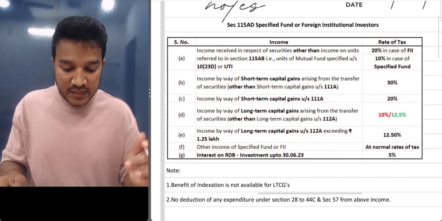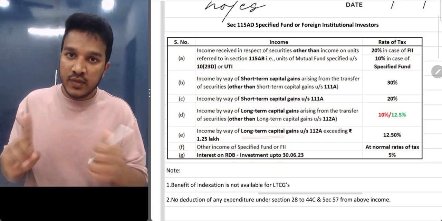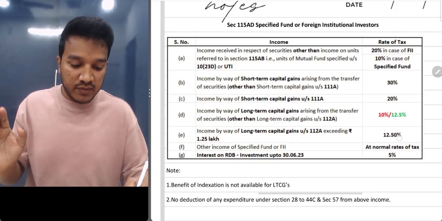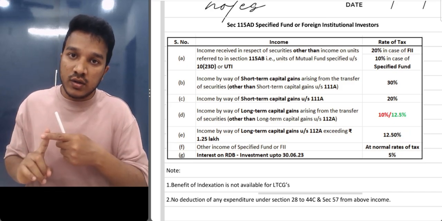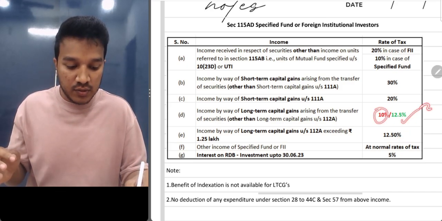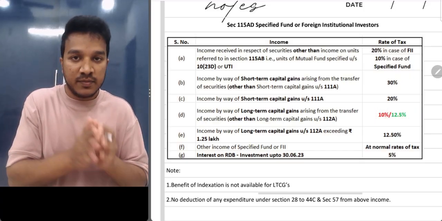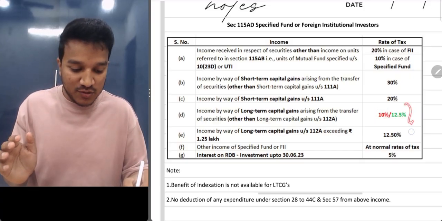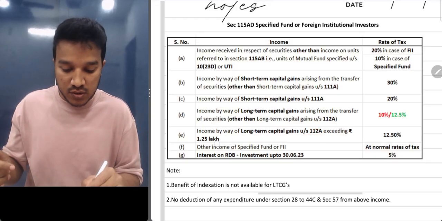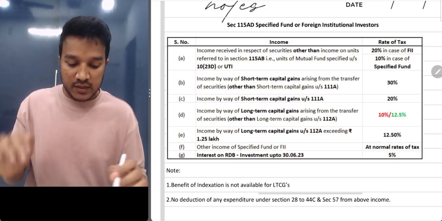Let's go. So basically we'll start with long-term capital gains. Long-term capital gains which is under 112A, the tax rate is 12.5%. Okay. Now long-term capital gains other than 112A, earlier the tax rate was 10%. Now they have been amended to 12.5%. Clear? But under 112A, you will get an additional deduction of 1.25 lakhs. We all know that, right?